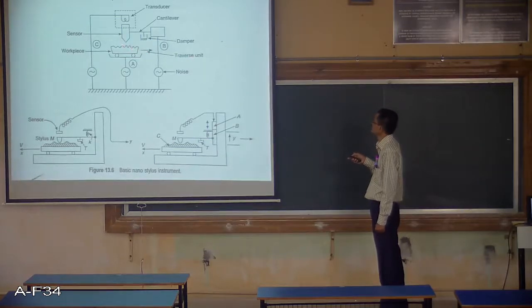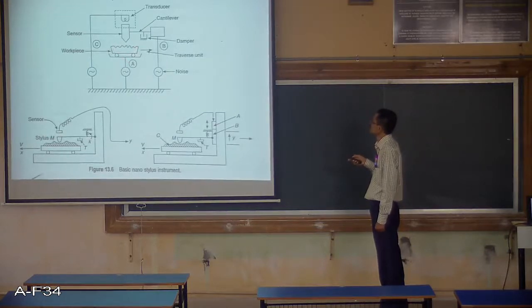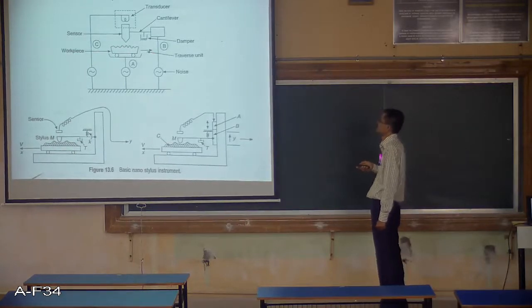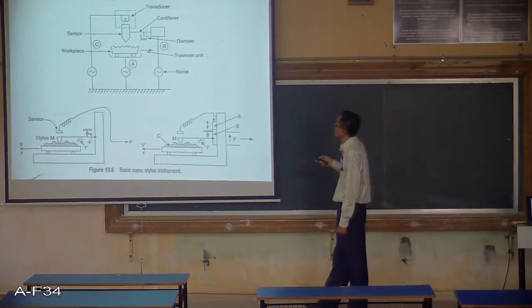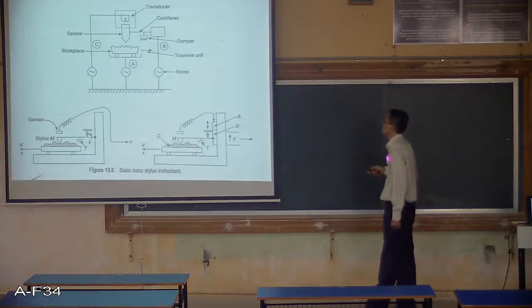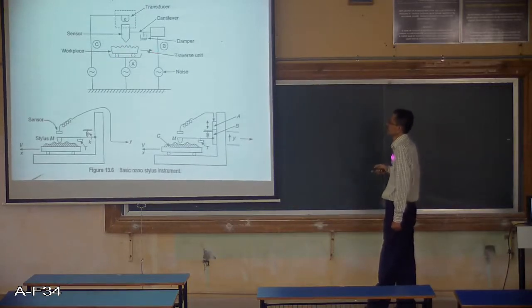Here there is a small trolley-type mechanism wherein the workpiece can move either to the right side or to the left side.